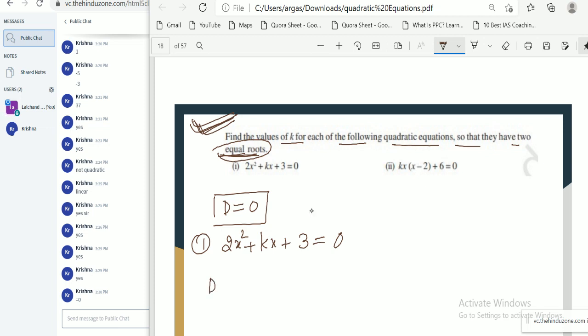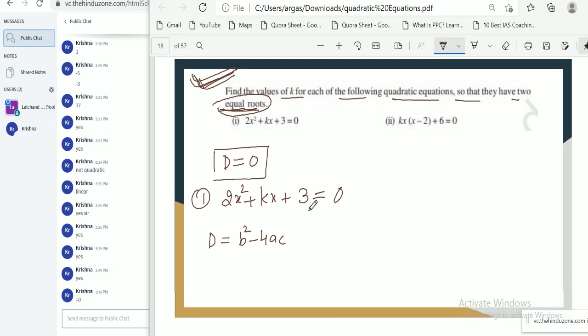So what is the D value? b square minus 4ac. So if I substitute the values of all these parameters, then k square minus 4 into 2 into 3, and if I put D equal to 0, then it is equal to 0.